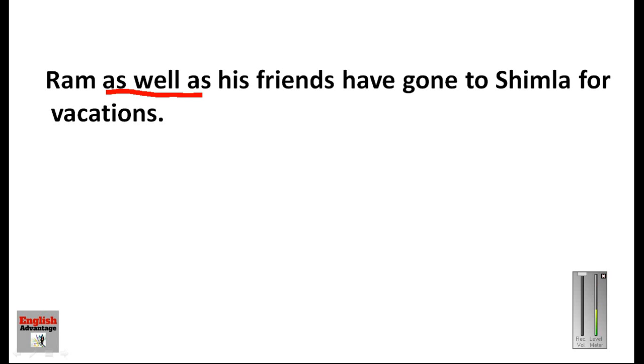If these words are connecting two objects, here are the two objects: Ram and his friends. They are the two objects, and this word is connecting these two words. So when the two objects are connected by words like as well as, in addition to, including, or along with, the verb that follows should agree with the first subject.